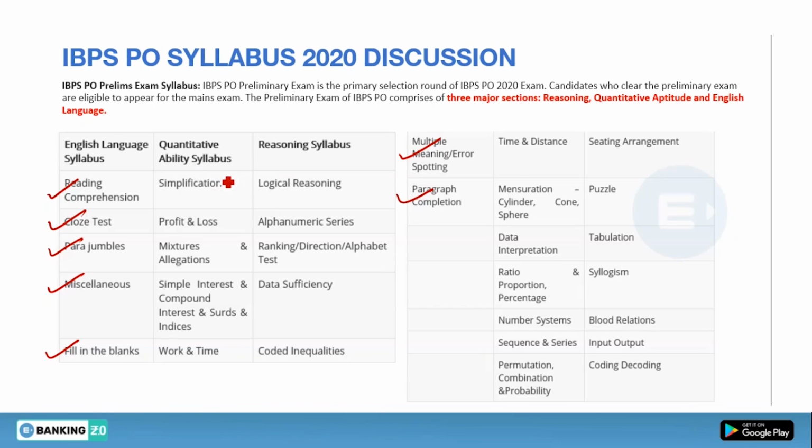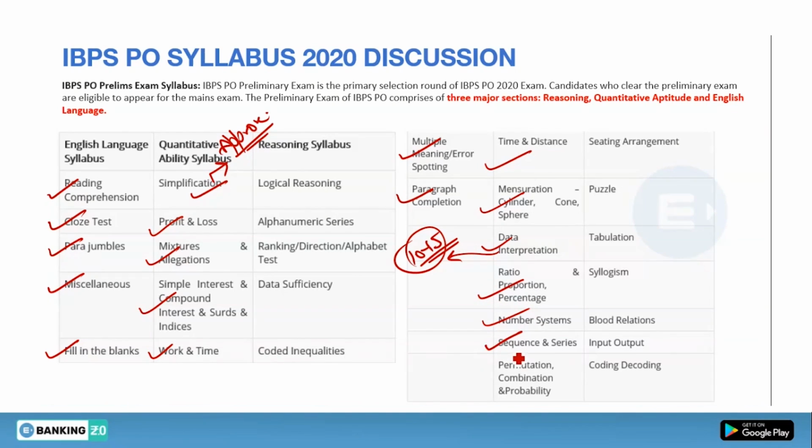Now the quantitative aptitude syllabus is this: simplification. Simplification includes approximations also. Second one is your miscellaneous topics, that is profit and loss, mixture and allegation, SI and CI, work and time, time and distance, mensuration, DI. DI is very important. Including DI, you will get questions of 10 to 15 marks. This happens every time in pre-examinations. Then ratio, proportion, number system, series, permutation, combination, and probability.